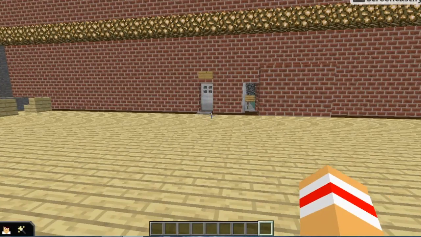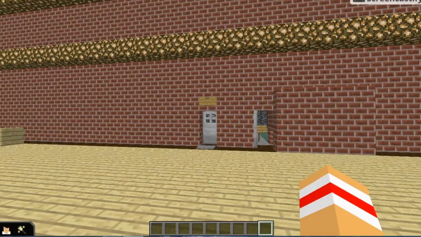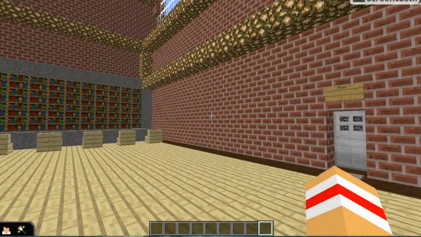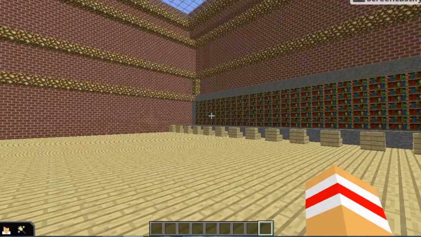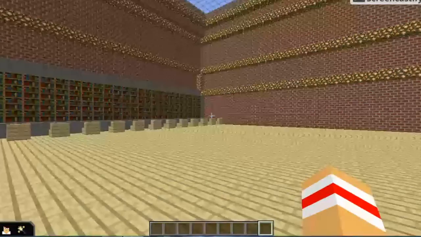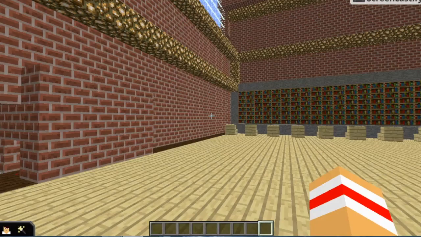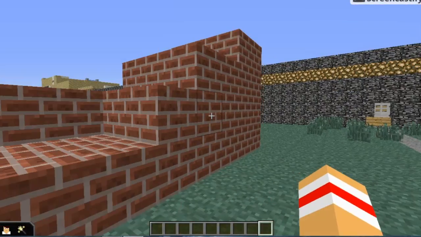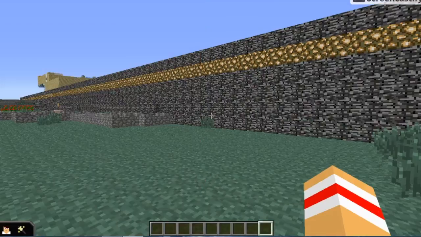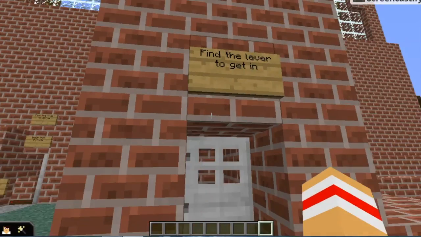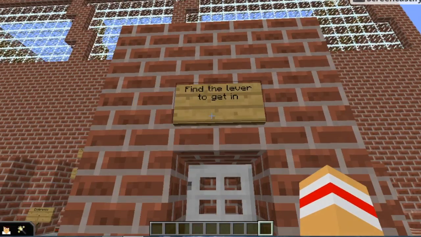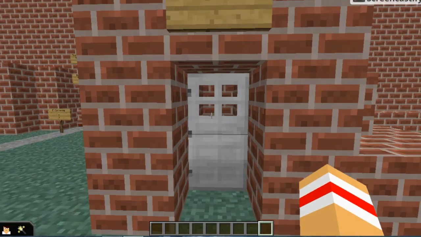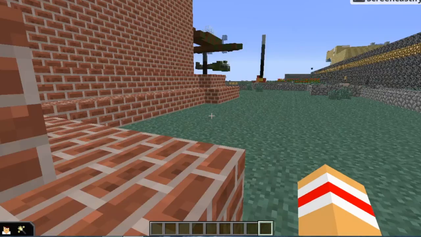So we see that there's an exit over here, and I'll give you another glimpse of what the entire thing looks like. So yeah, there's the exit over here. And there's another place that you can get into the underground where Hitler was when the bomb exploded, but it says that we have to find the lever to get in.